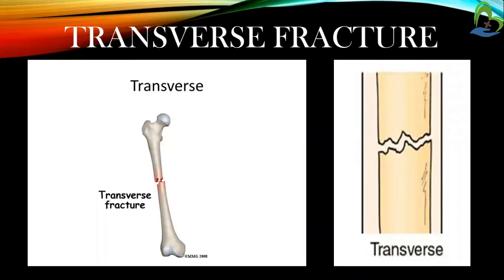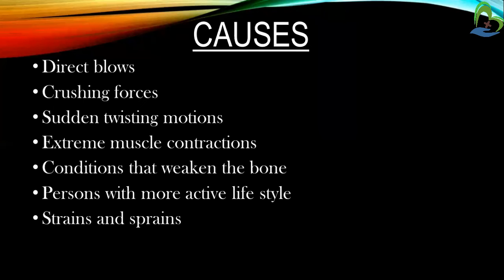Next is the transverse fracture, a fracture in which the break is across the bone at a right angle to the long axis of the bone. So it is called the transverse fracture. Next, the causes of fracture. First of all, direct blows, then crushing forces, then a sudden twisting motion. Due to that the fracture will occur.